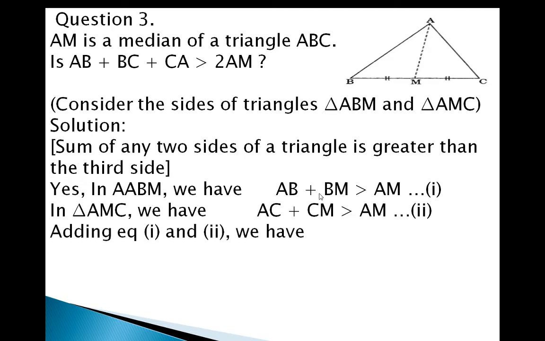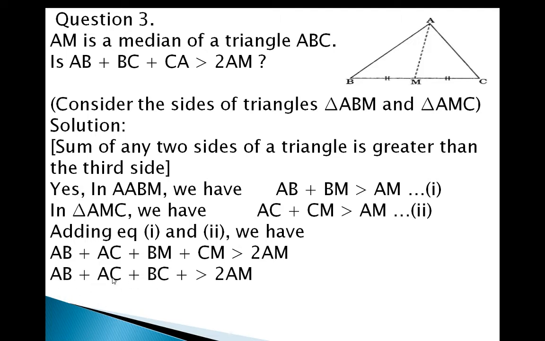Adding these two equations, we get AB plus AC plus BM plus CM is greater than AM plus AM. How many AM are there? 2 AM.